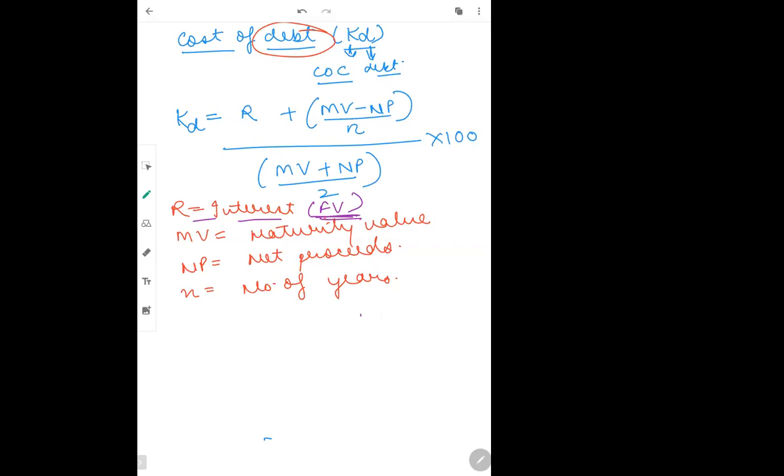उसके बाद now next important thing is when we talk about the maturity value. Now, maturity value, as the name itself suggests, maturity matlab this redemption.